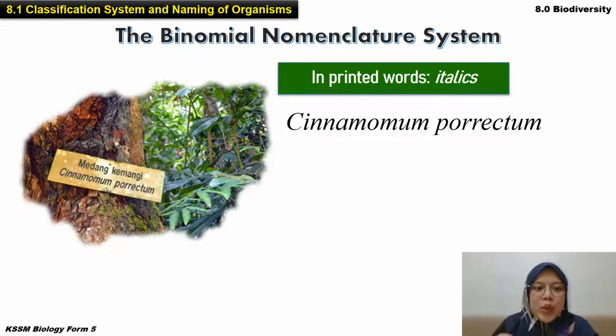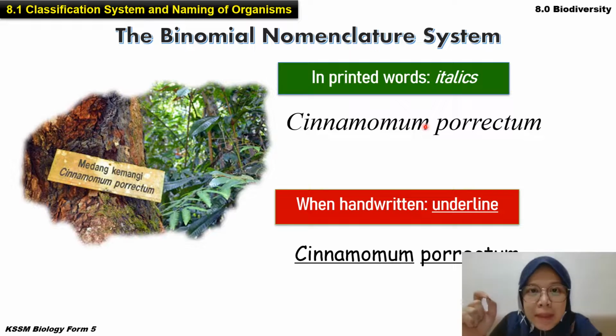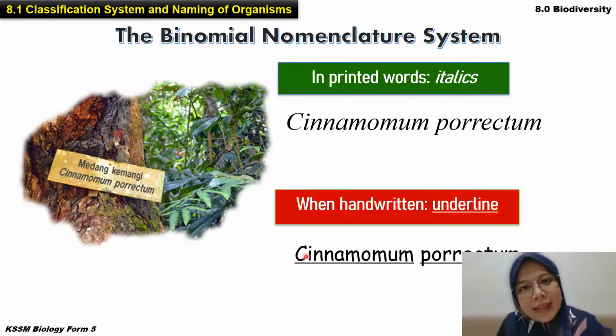Okay, so if you print the name, the scientific name must be printed in italic. Italic lah, C depan huruf capital and then italic, mesti ada space. But if you write down in handwriting, contoh dalam exam nak tulis nama spesies, you kena macam mana nak italic? Okay, so you make underline. Okay, tapi still for the genus name, yang pertama ni huruf besar, yang ini spesies huruf kecil. Boleh? Okay, next.